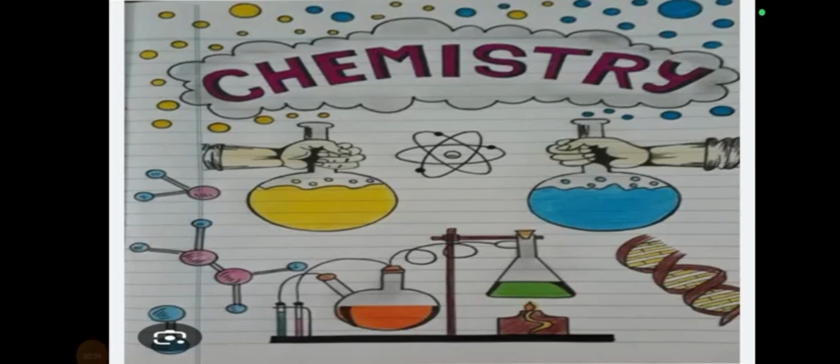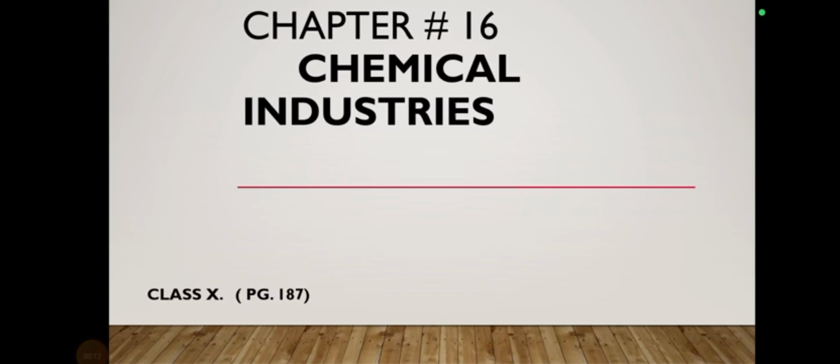Today we are going to start chemistry chapter number 16, which is Chemical Industry, for class 10th, page number 187. The student learning outcomes of this chapter are that after the explanation of this chapter, the students will be able to learn about some chemical industries.